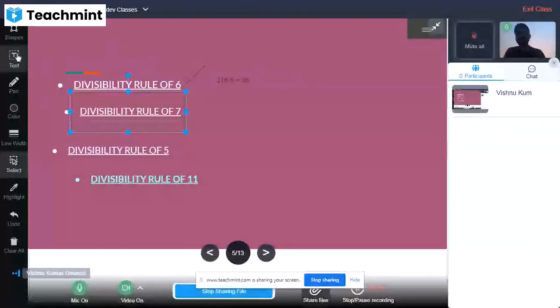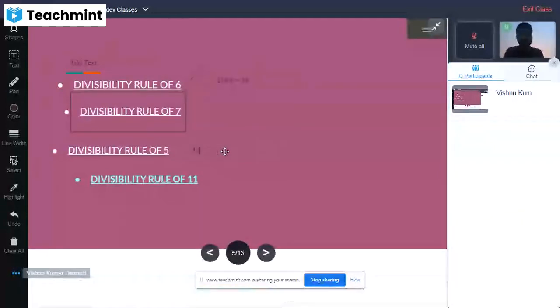So if we take an example of a number for the 5 divisibility rule, we have just taken 505 and I will check for 5. It includes 5 as the last digit, so the resultant will be 101.